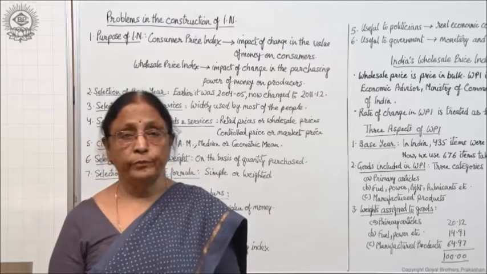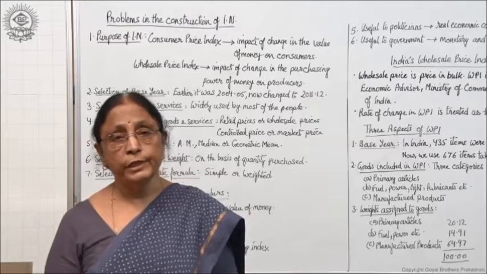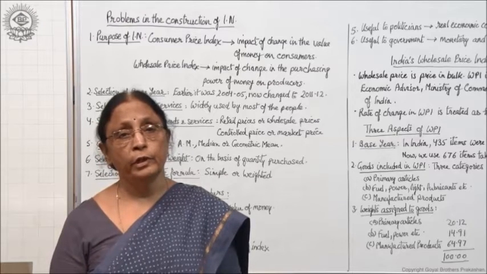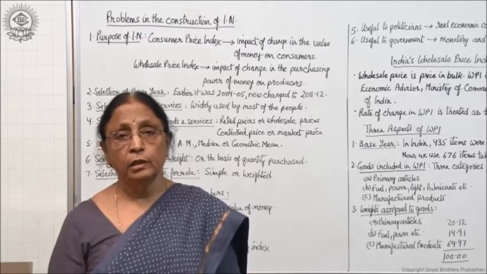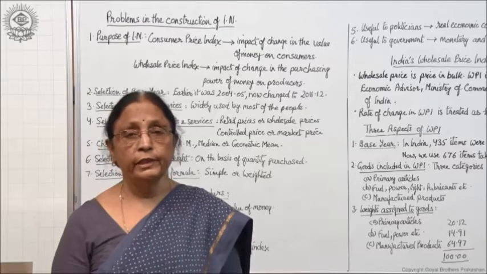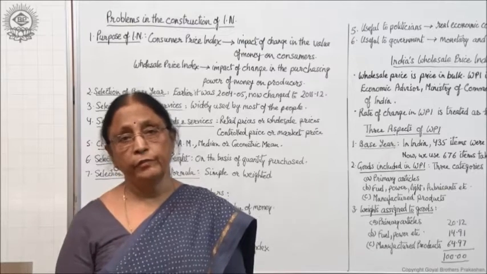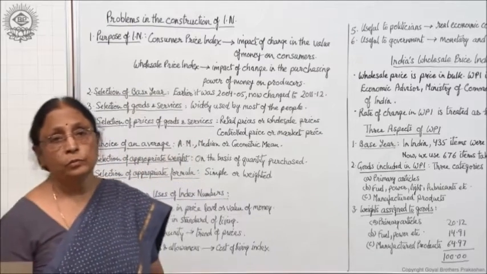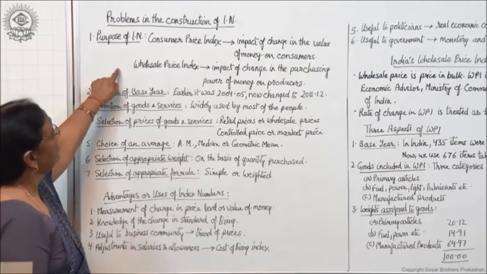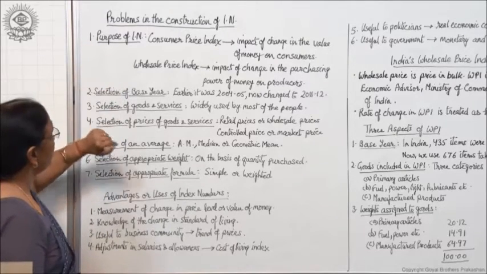So this way, the first difficulty is that we have to select what type of index number we are planning to make, or which formula or which method we have to apply to follow a certain type of index number. So this is one difficulty.